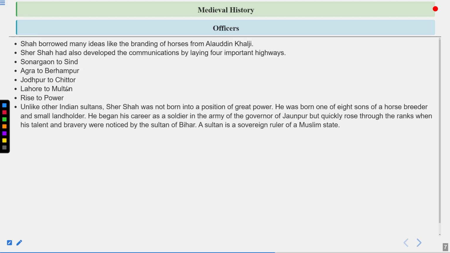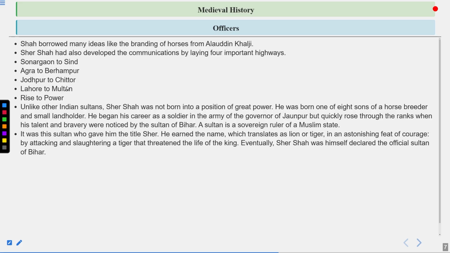Unlike other Indian sultans, Sher Shah was not born into a position of great power. He was one of eight sons of a horse breeder and small landholder. He began his career as a soldier in the army of the governor of Jaunpur, but quickly rose through the ranks when his talent and bravery were noticed by the Sultan of Bihar. As I already told you, a sultan is a sovereign ruler of a Muslim state. Jaunpur was another sultanate created during the time of the Lodis, and later he became part of the Bihar Sultanate, and the Bihar Sultan selected and trained him, and he became one of the most loyal fighters of the Sultan.